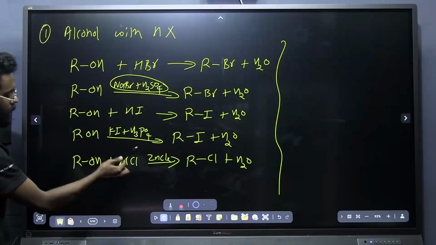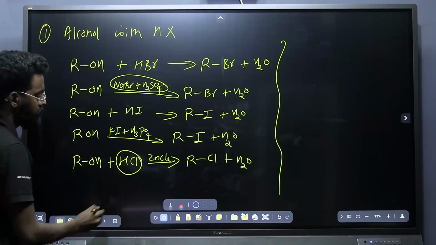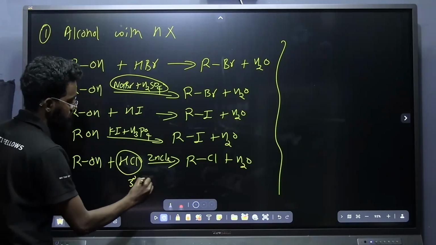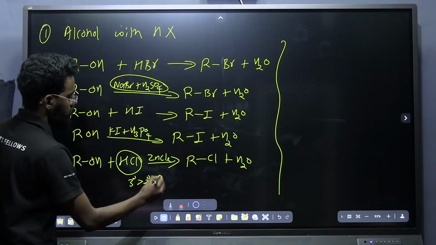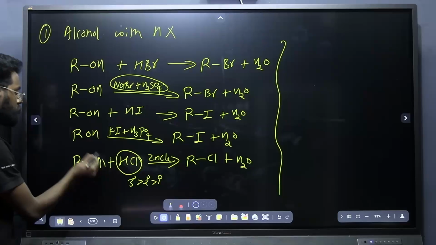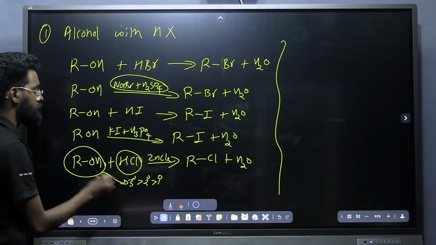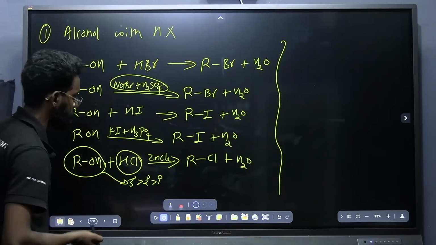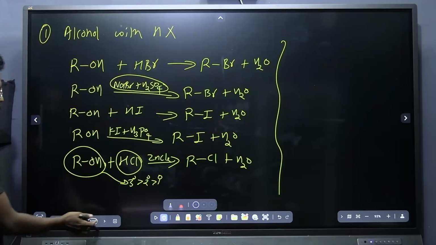And the rate of reaction for hydrogen halide, you already know, right? It follows tertiary greater than secondary greater than primary because it follows the SN1 mechanism. That is, the alcohol you take should be tertiary, then only the reaction will form immediately or faster.